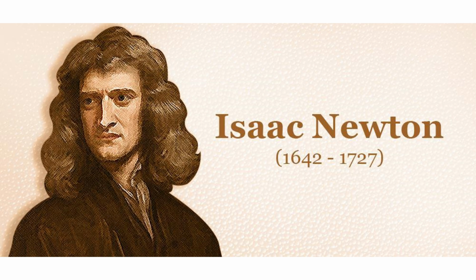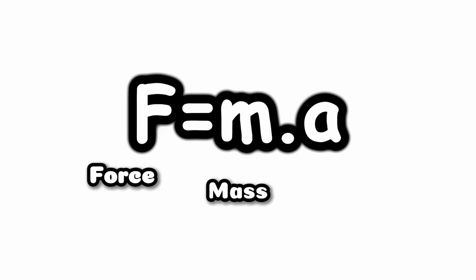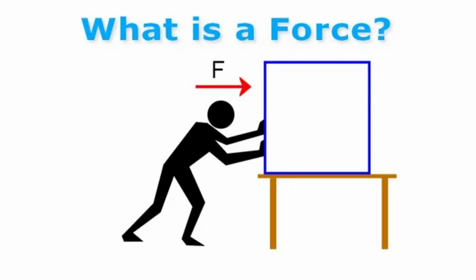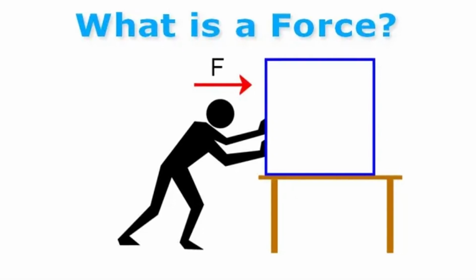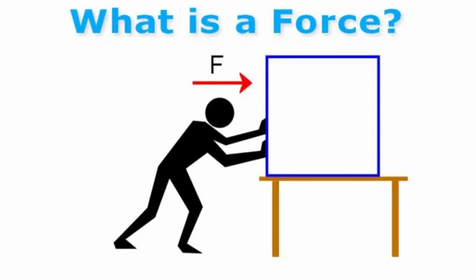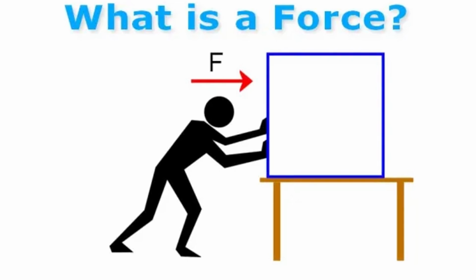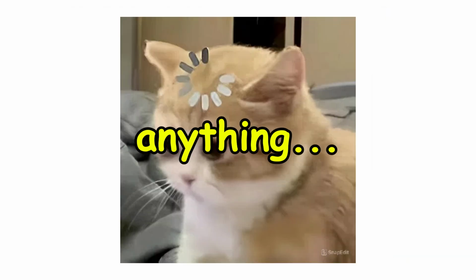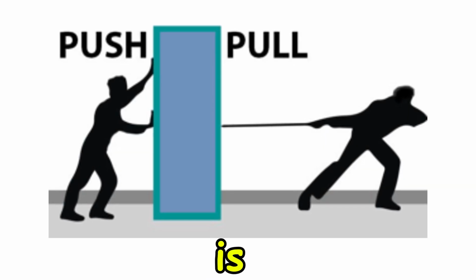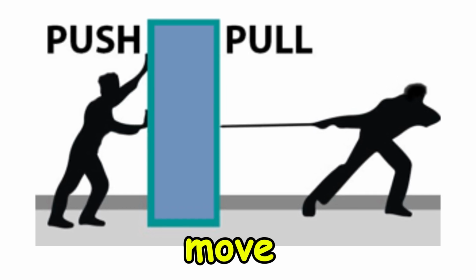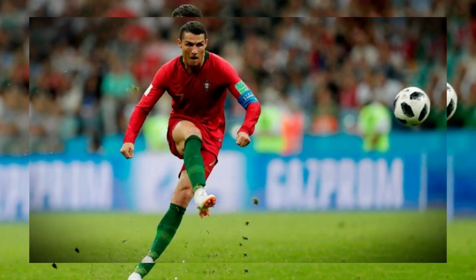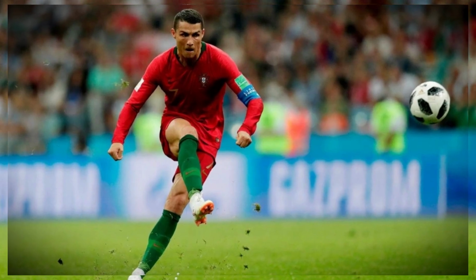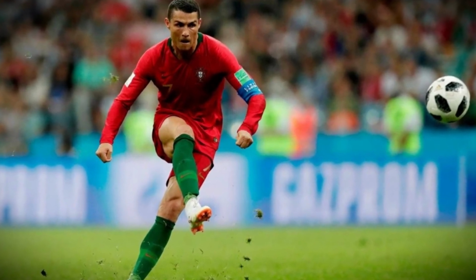First, we need to know about Newton's 3 laws of motion. One of them is the formula force equals mass times acceleration. So what is force? A force is an action that tends to give a body motion, alter its motion, or distort the body. Force is what causes an object to move or deform. For example, if you act on a ball and make it move, that is force.